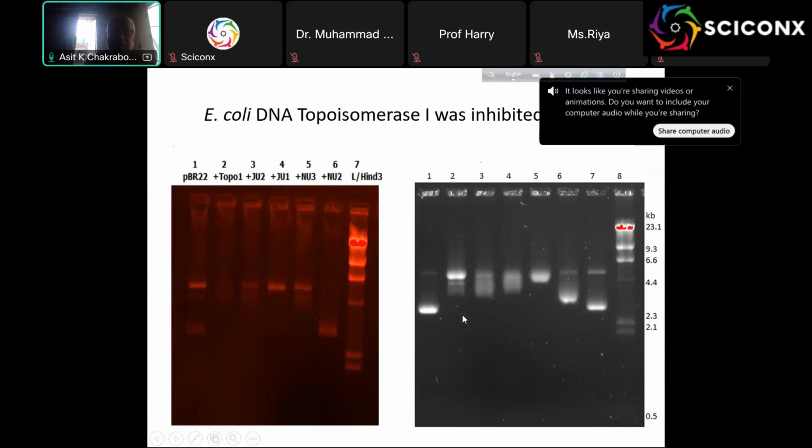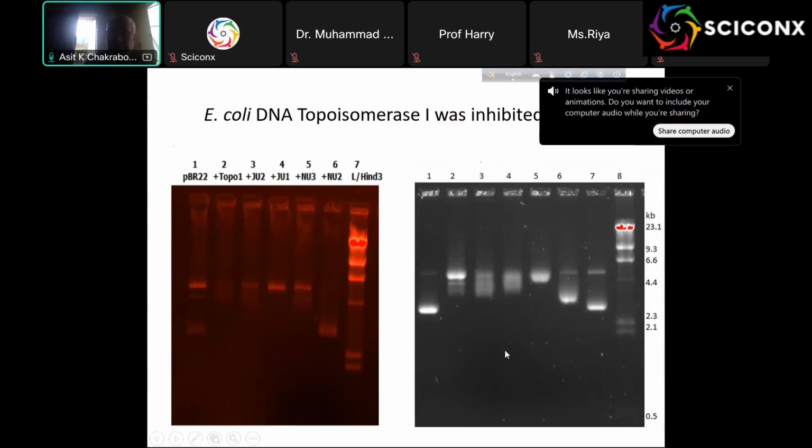Now this is the typical band. Because we ran only 4-5 hours, you have to run about 20 hours at low voltage, but in this institute, overnight running is not allowed, so I could not do it. And now here is the inhibition. At some concentration it is arrested in one topoisomer, and at 20 microgram per ml it retards the relaxation assay. So it is very much confirmed.